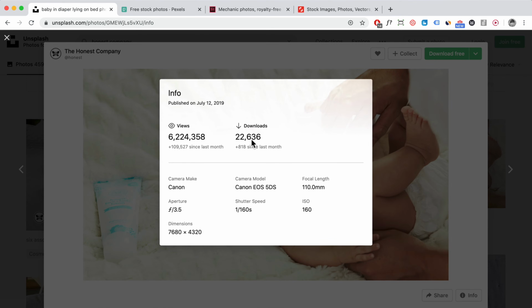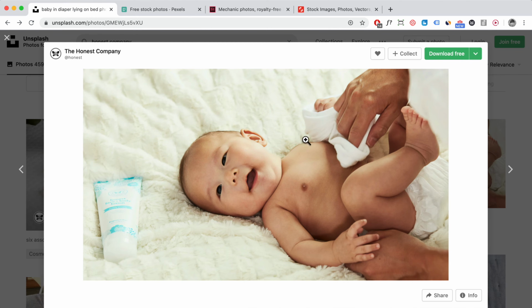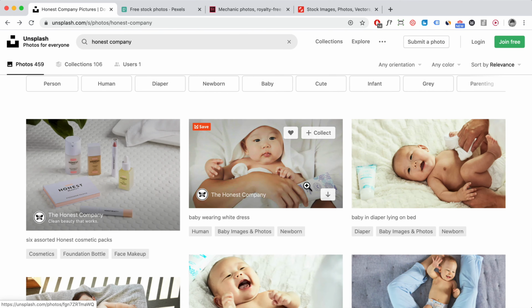If 22,000 people have downloaded it, and let's just say 10,000 used it on their website, thousands of people might visit those websites, right? So that's going to build really good brand for your business. So if you're an e-commerce company, this is something that you might want to think about to build up your brand instead of just uploading to Instagram and social media. This is also a really great way to do it.